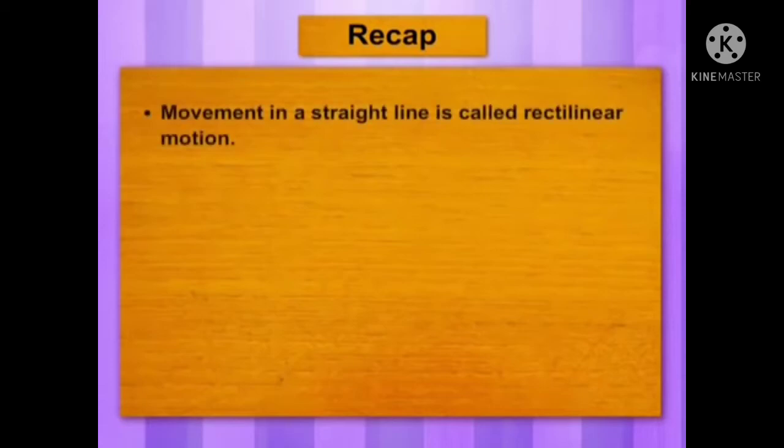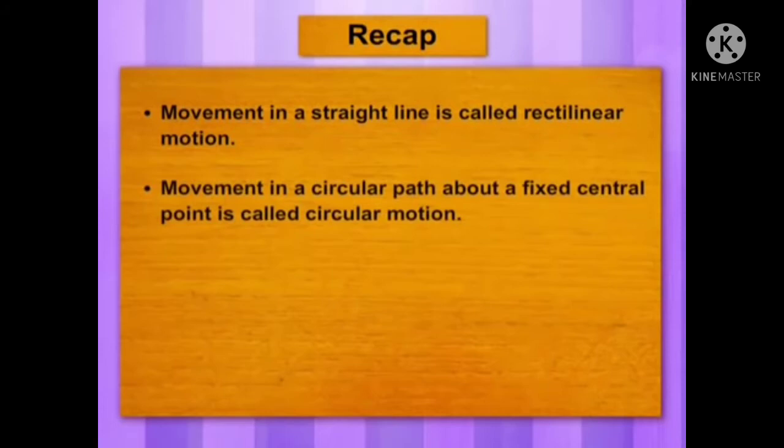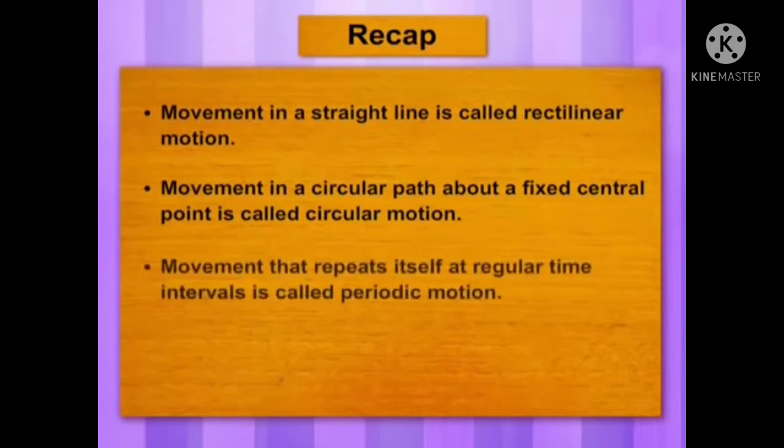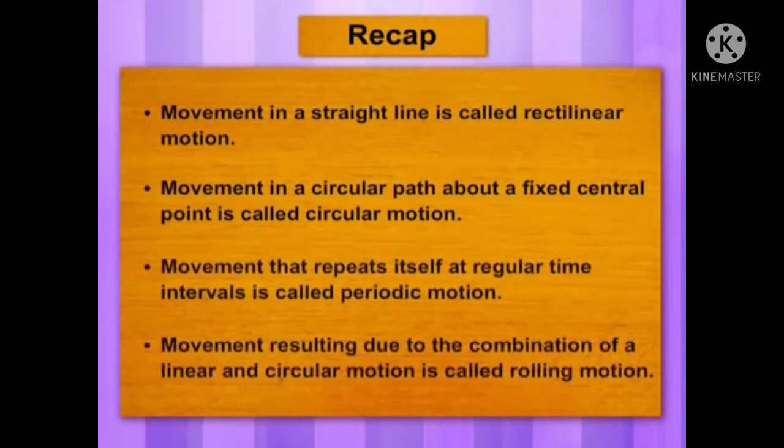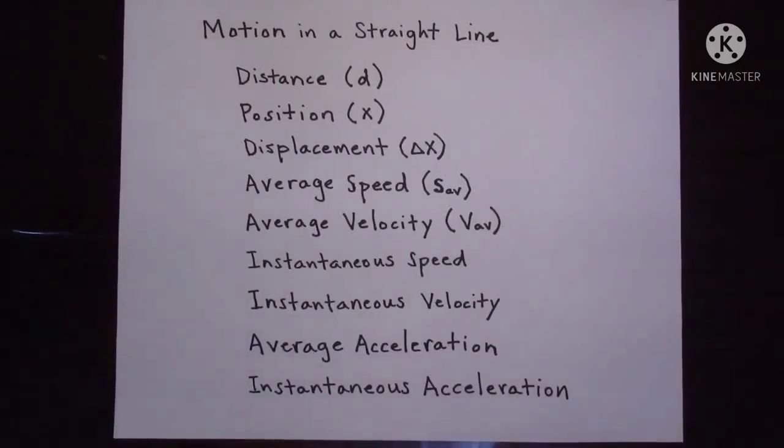Now, movement in a straight line is called rectilinear motion. Movement in a circular path about a fixed central point is called circular motion. Movement that repeats itself at regular time intervals is called periodic motion. Movement resulting from the combination of linear and circular motion is called rolling motion. Remember these points. Now see, children, motion in a straight line.